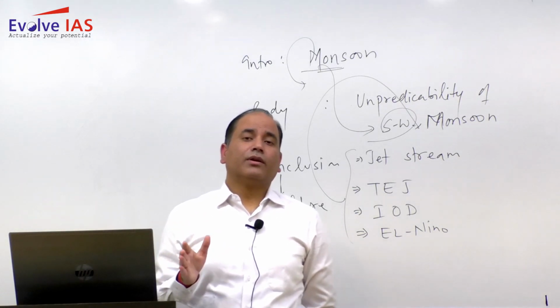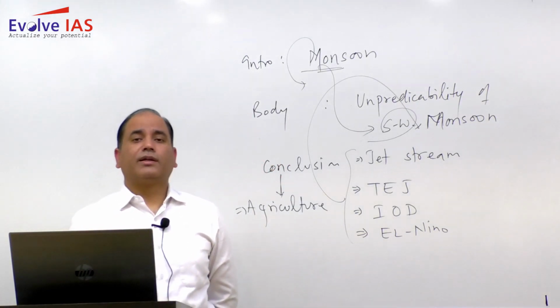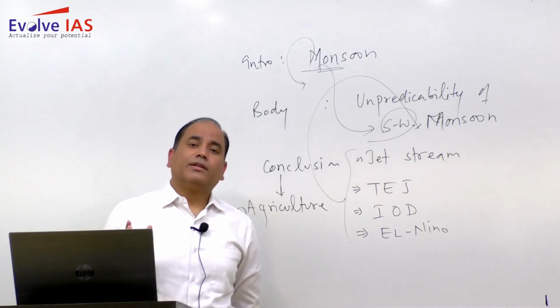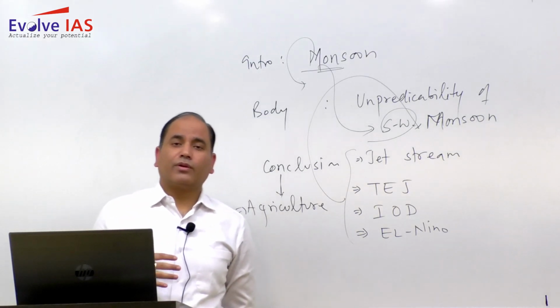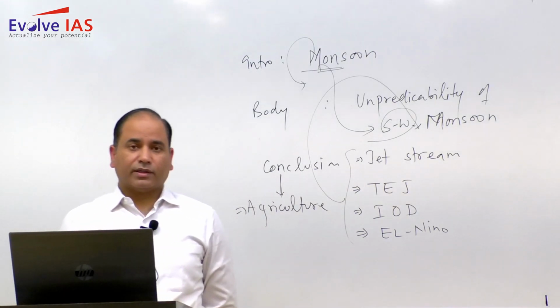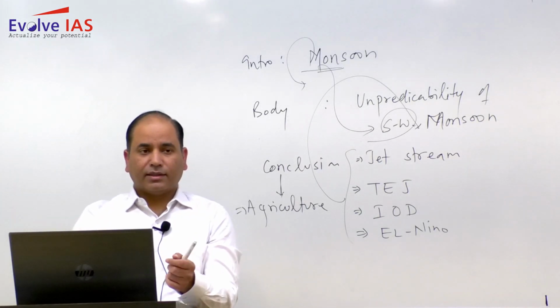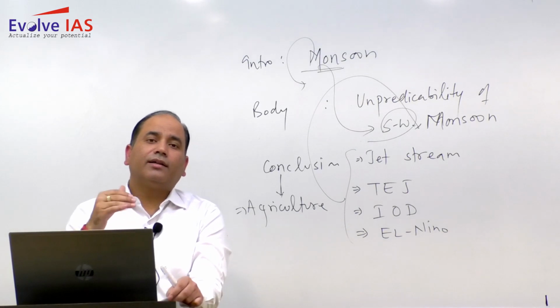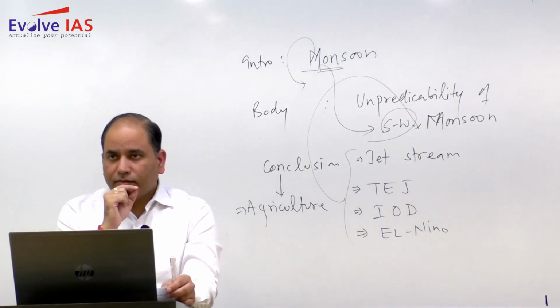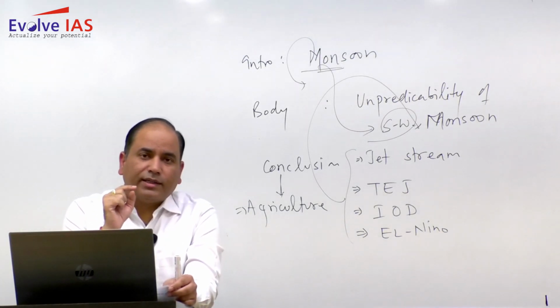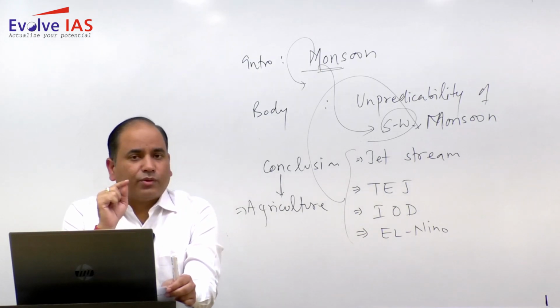Be it the western ghat or the eastern ghat, in these areas solar energy has more potential for harnessing. You should not just write that these are the energy sources, rather you also need to highlight why. One more thing, when you write about solar energy,